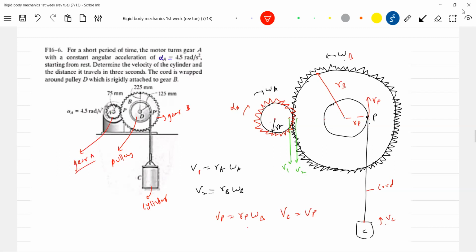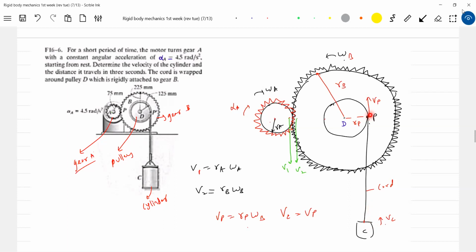Okay, now let's get into things. As it rotates, the velocity of this tooth should be equal to the velocity of this tooth. So V1 equal to V2. V1 equals RA omega A, and V2 equals RB into omega B. As gear A rotates clockwise, gear B should rotate counterclockwise about O, or about D. So this will move up, not down.